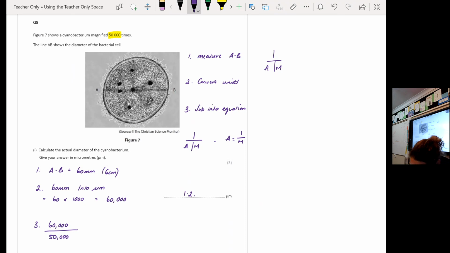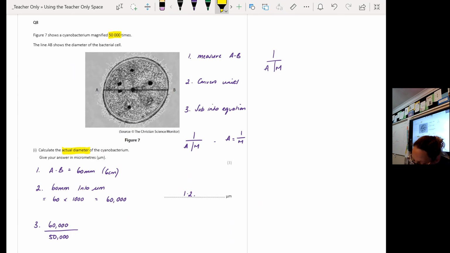So what this question is asking you is to calculate the actual diameter of this cyanobacterium that they've given you a picture of, okay? And they've drawn across it the diameter of the bacterial cell, okay? They have said that it's magnified 50,000 times. Now, I want to calculate the actual size, so I'm going to have to rearrange my equation for magnification because magnification equals image divided by actual. So if I want my actual, I want image divided by magnification. Now, I have a line that I can measure to get my image size.